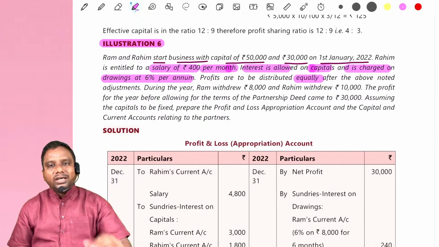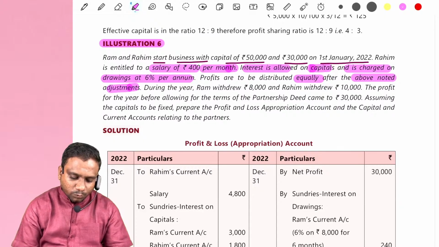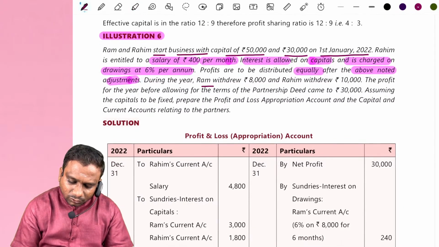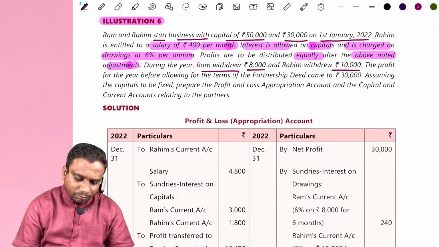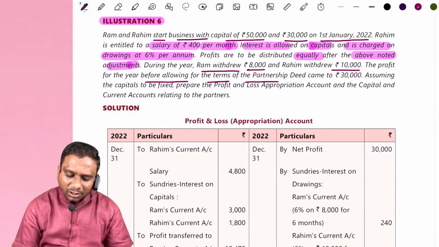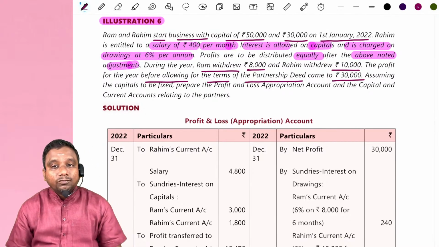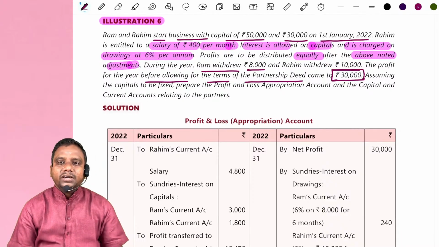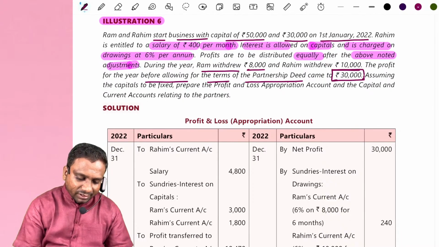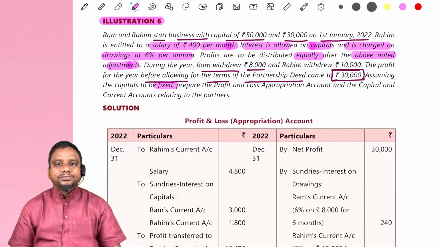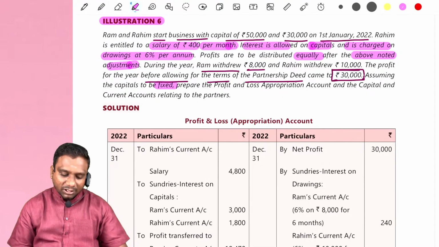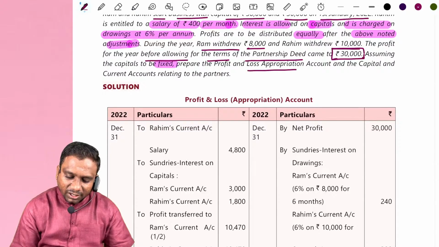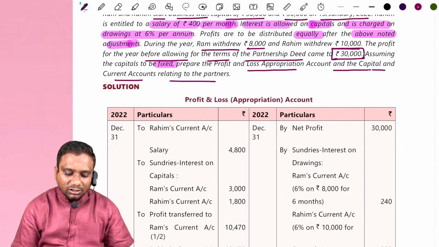Profits are to be distributed equally after the above noted adjustments. During the year, Ram withdrew 8,000 and Rahim withdrew 10,000. These are nothing but drawings. Next, the profit for the year before allowing for the terms of the partnership deed came to 30,000. This is the net profit calculated in the profit and loss account. Assuming the capitals are fixed, means which capital method are they following? Fixed capital method. Clear?